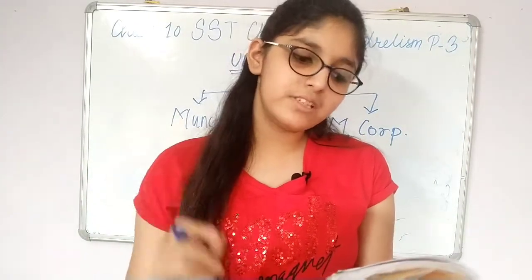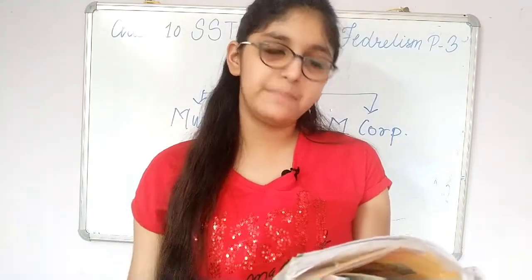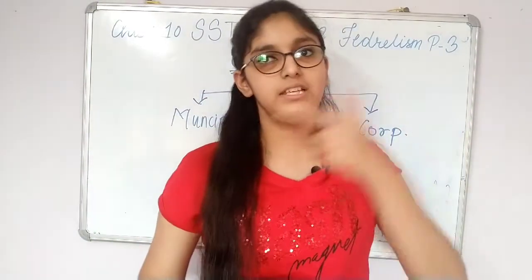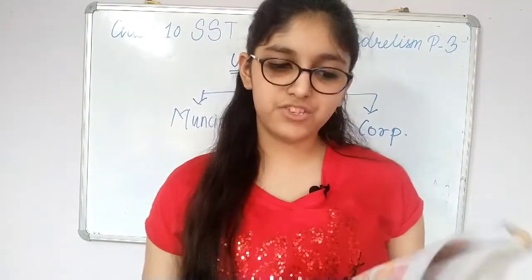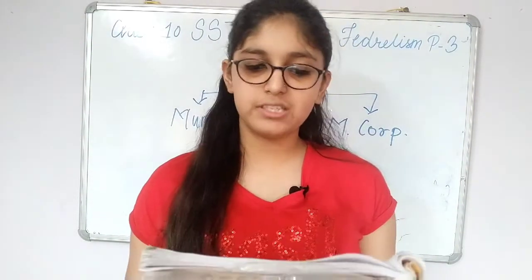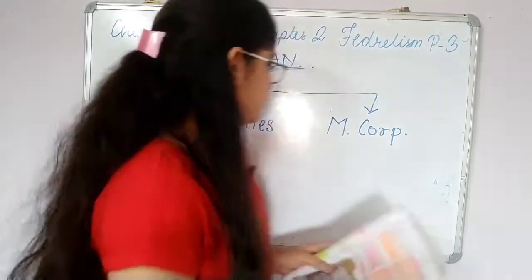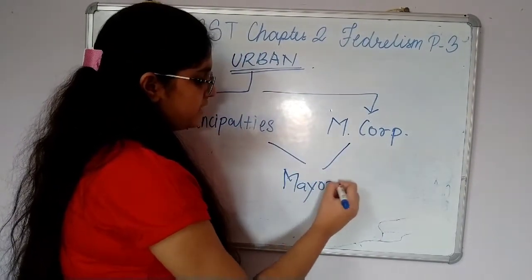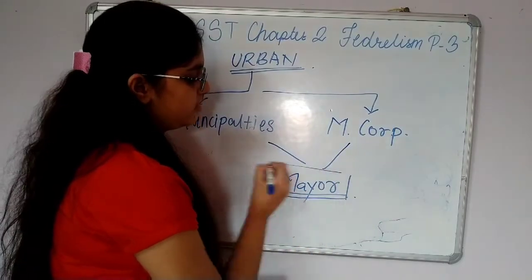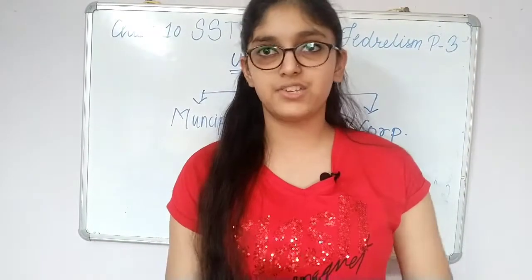Both municipalities and municipal corporations are controlled by elected bodies consisting of people's representatives. So both these have elected members and people's representatives. Municipal chairman is the political head of the municipality. In a municipal corporation, such an officer is called the mayor. The word mayor in Hindi means Mahapaur. Who is the head of municipality and municipal corporation? Mayor is the head of both of them. So this was all about the urban decentralization system.